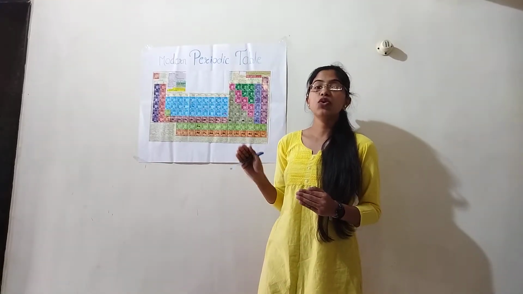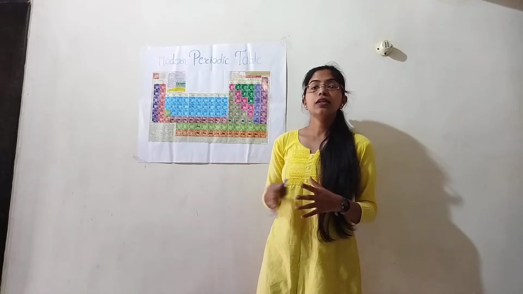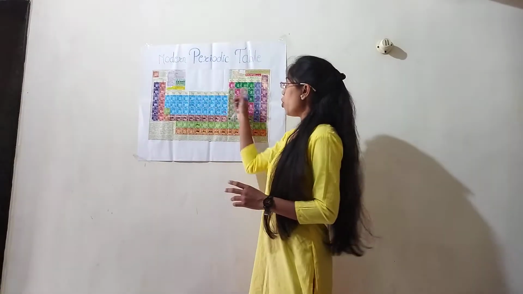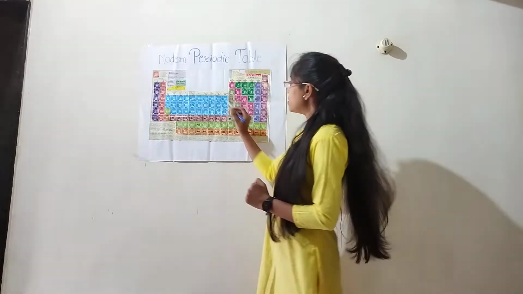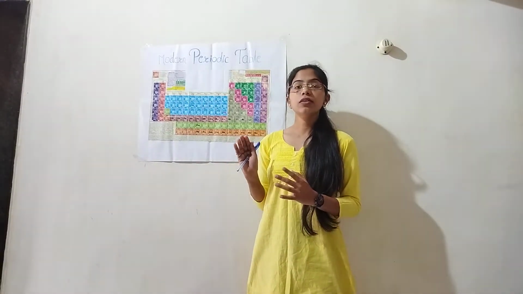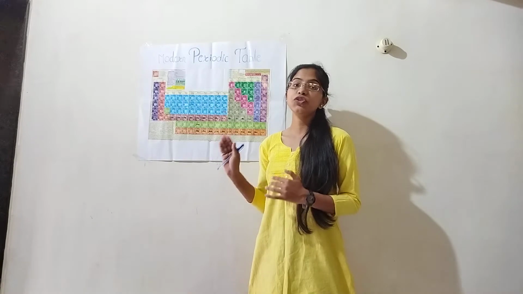The 7 horizontal rows are called periods, and the 18 vertical columns are called groups. The arrangement of periods and groups results in the formation of boxes, and the atomic number is indicated in the upper part of these boxes. Each box has proper space for one element.